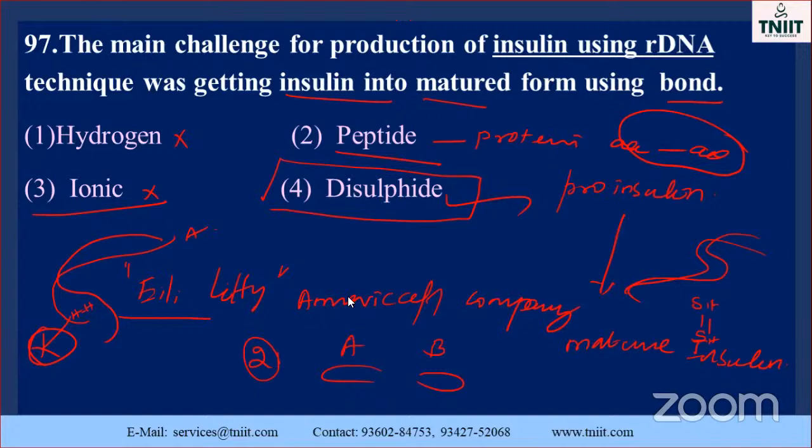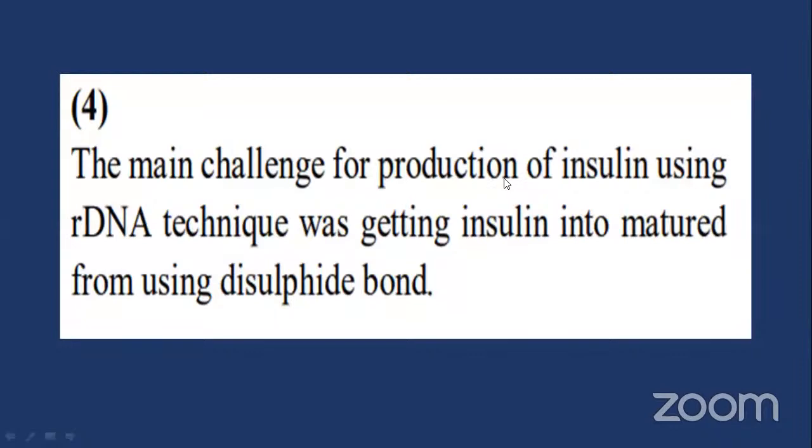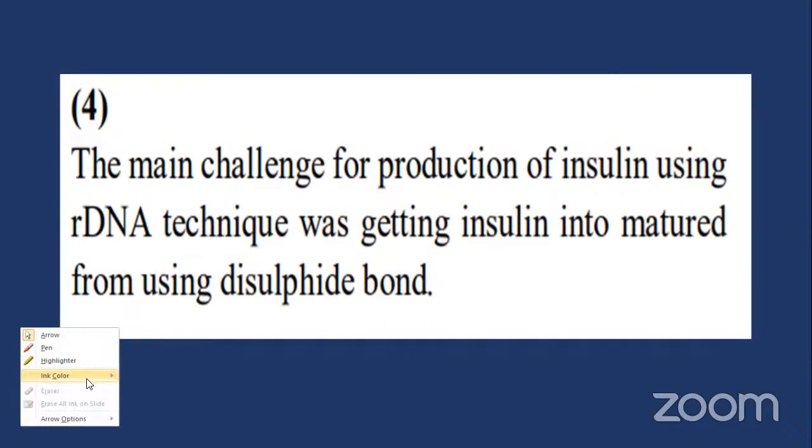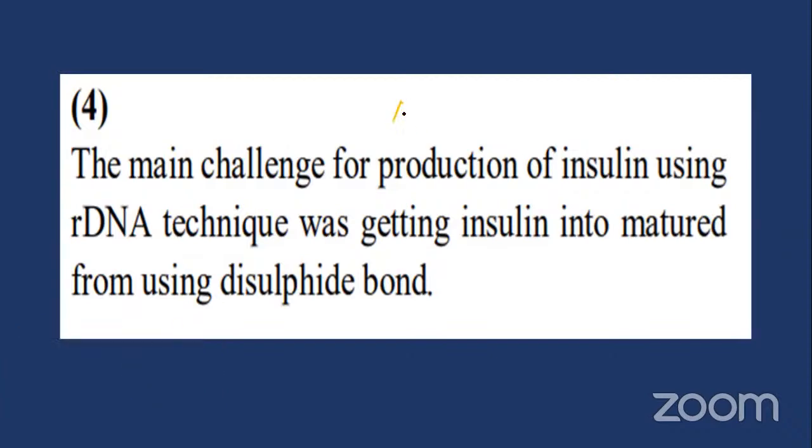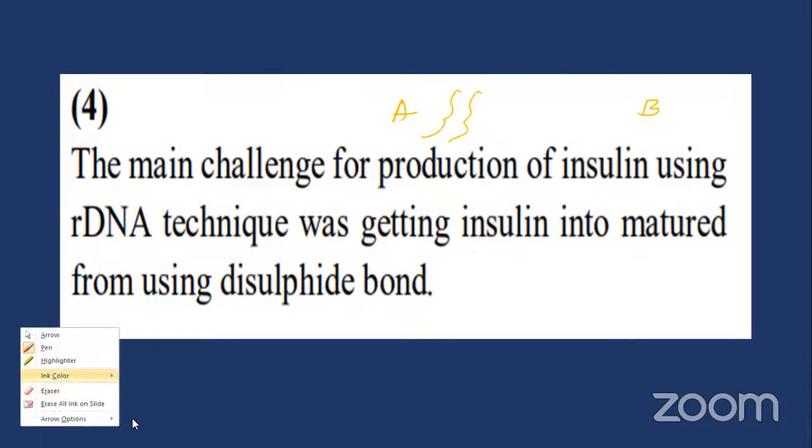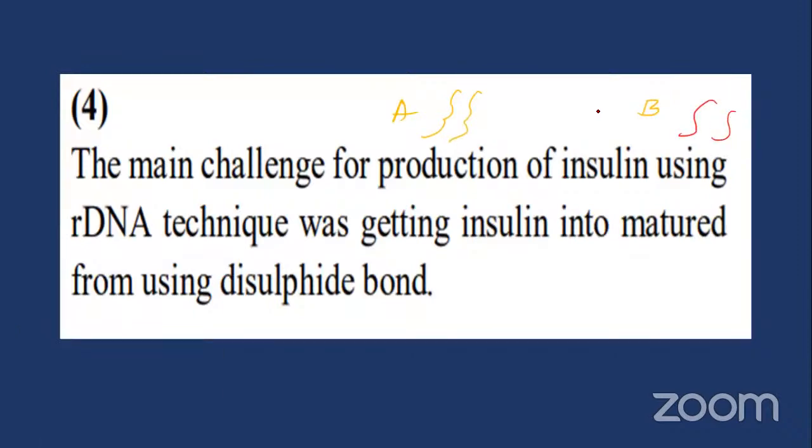Okay, go to the next one. The main challenge for the production of insulin using rDNA technique was getting insulin into mature form using disulfide bond only. It is challenging because the A chain as well as the B chain were produced by different industries. The A chain is produced by one company, and the B chain is produced by another company. So these two are united with the help of disulfide bond only, SH sulfide. Then only will we get mature insulin.